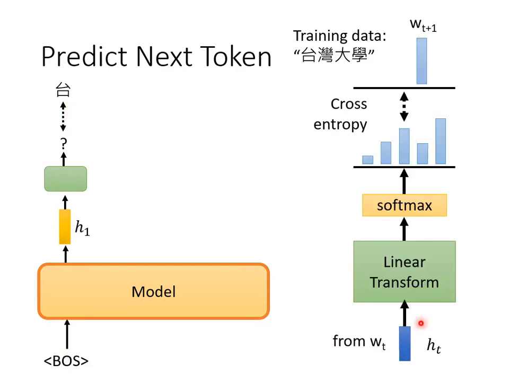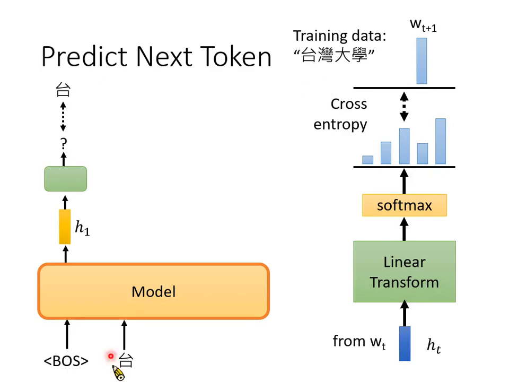Let's go more detailed. We have an embedding that is denoted as H. It is fed to a linear transformation and normalized by softmax function, yielding a distribution. This is the same as classification tasks. Next, we want the cross-entropy between the output distribution and the ground truth to be as small as possible. That is, you are going to predict the next token. Then iteratively repeat this process.